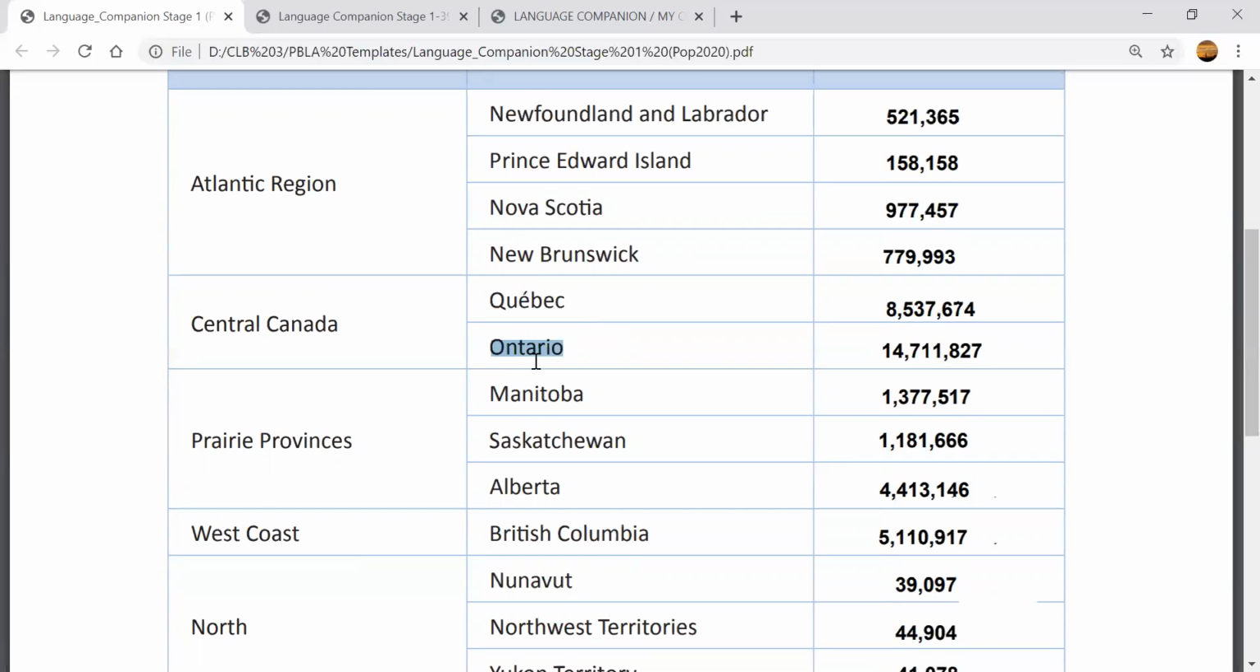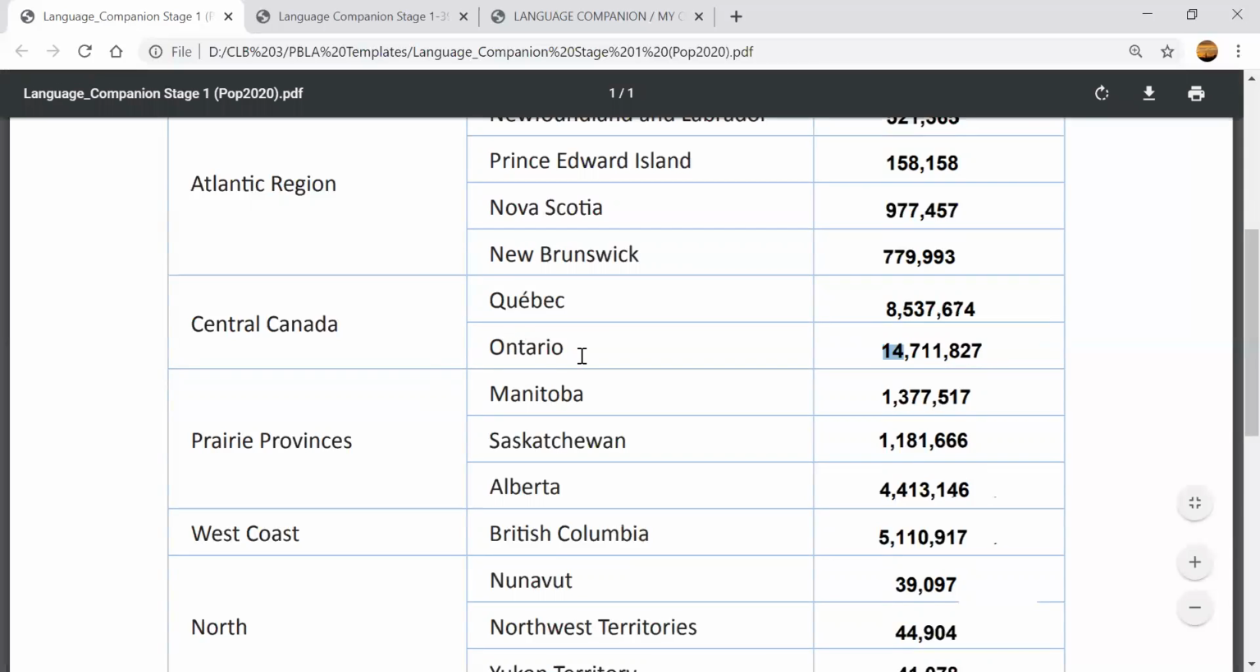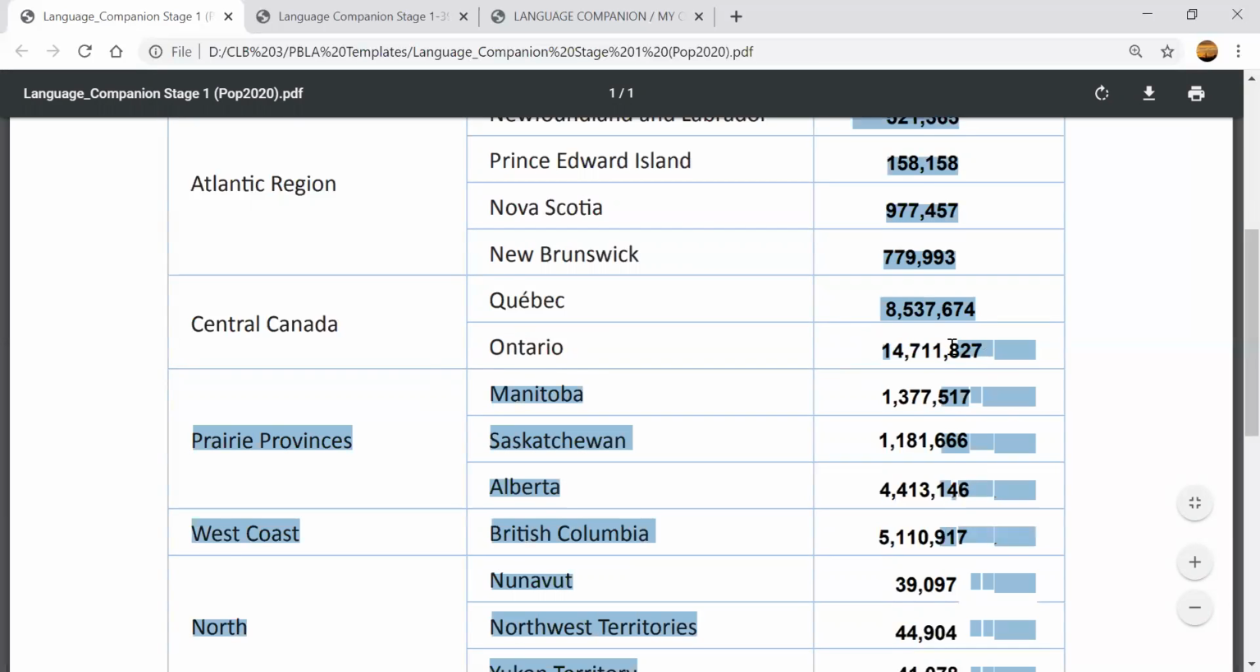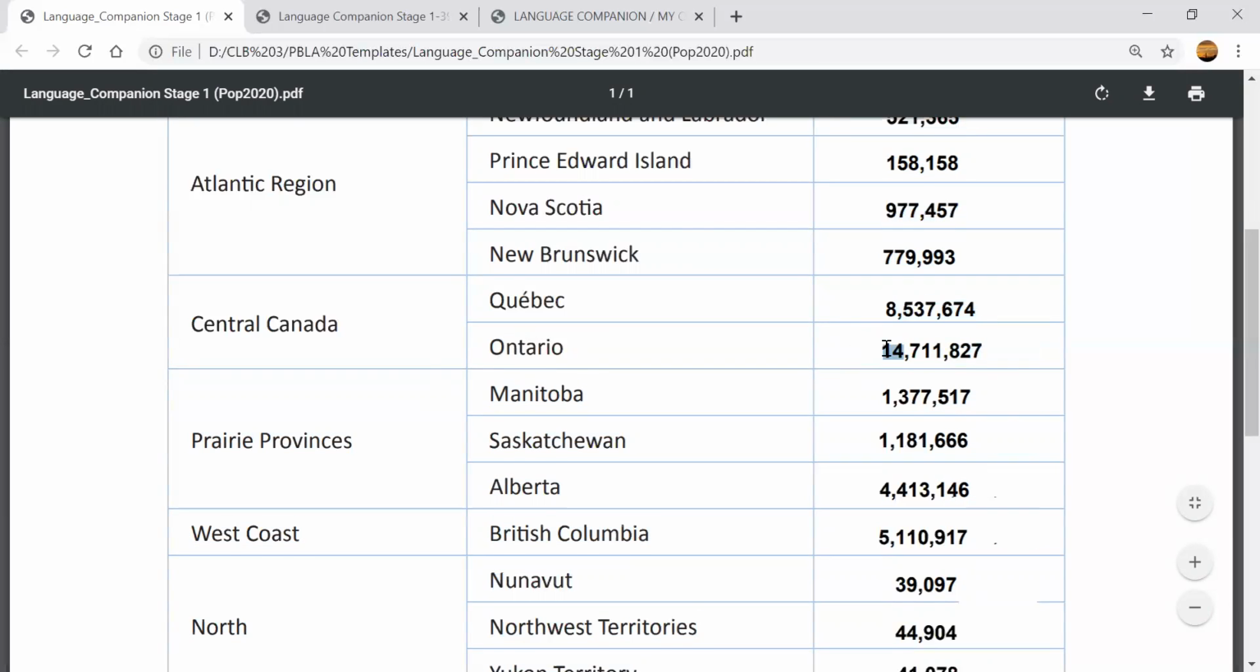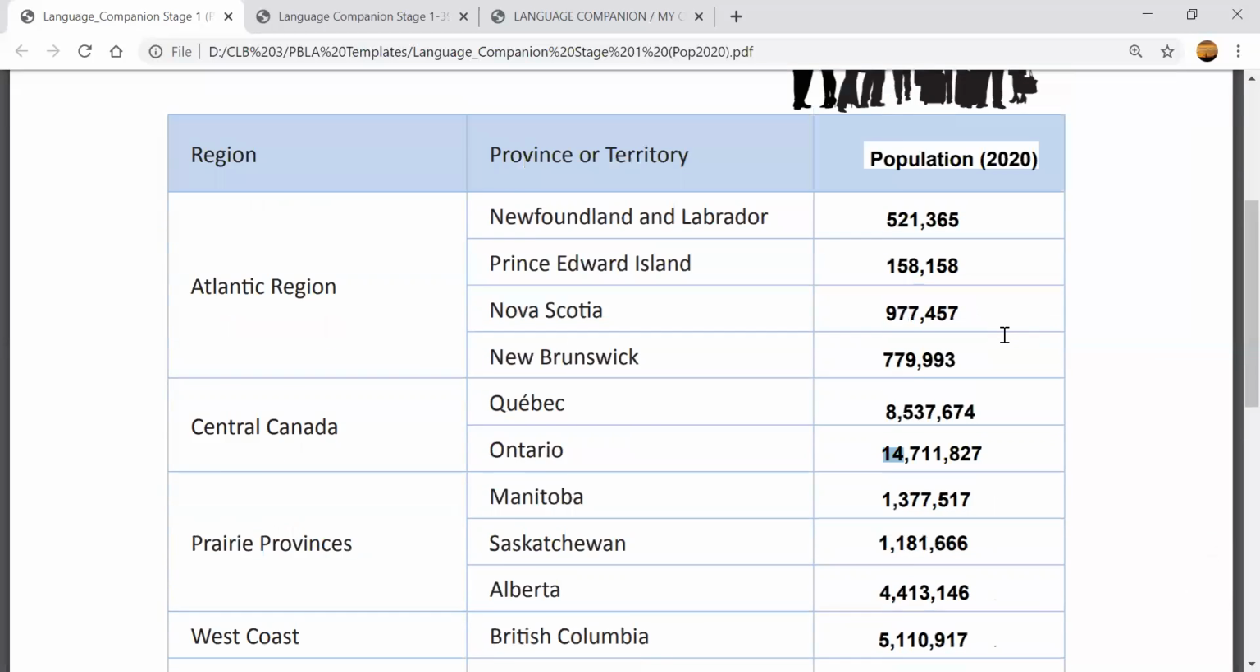What about Ontario? This is our province. How many people live in Ontario? Let's look. What is this number? 14 million, okay? 14 million 711,827. So 14 million people in Ontario. I think this is the largest population in Canada. So the most people in Canada, they live where? In Ontario. Most amount of people live in Ontario. The population is the largest.